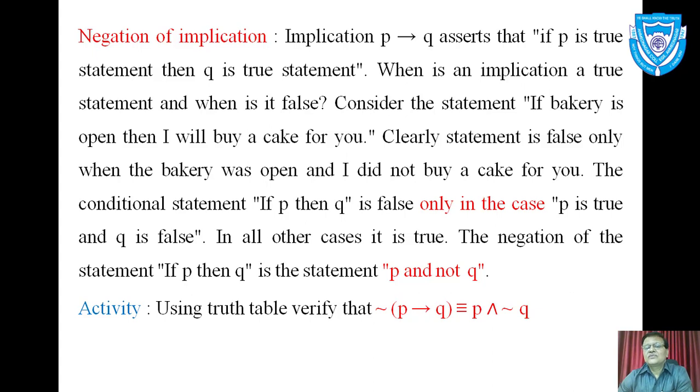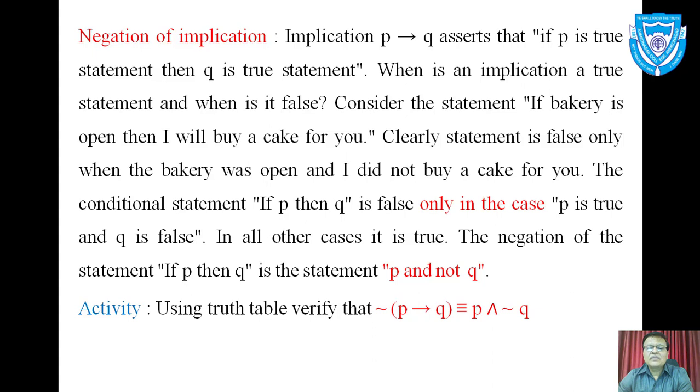See carefully. If bakery was open and I didn't buy cake for you, that means whatever I had said, that if a bakery is open then I will buy a cake for you, this is false, and this is the only situation when implication is false.